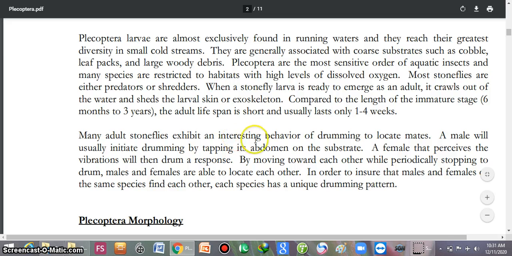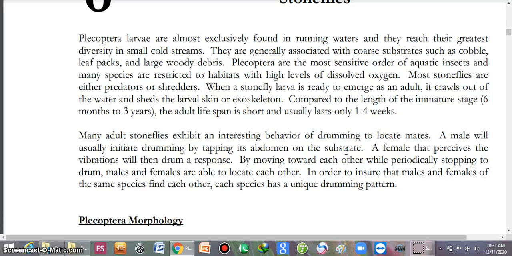Most adult stoneflies exhibit an interesting behavior of drumming to locate mates. A male will usually initiate drumming by tapping its abdomen on the substrate. Tapping the abdomen on the substrate produces a vibration. A female that perceives that vibration will then drum in response. By moving toward each other while periodically stopping to drum, males and females are able to locate each other.